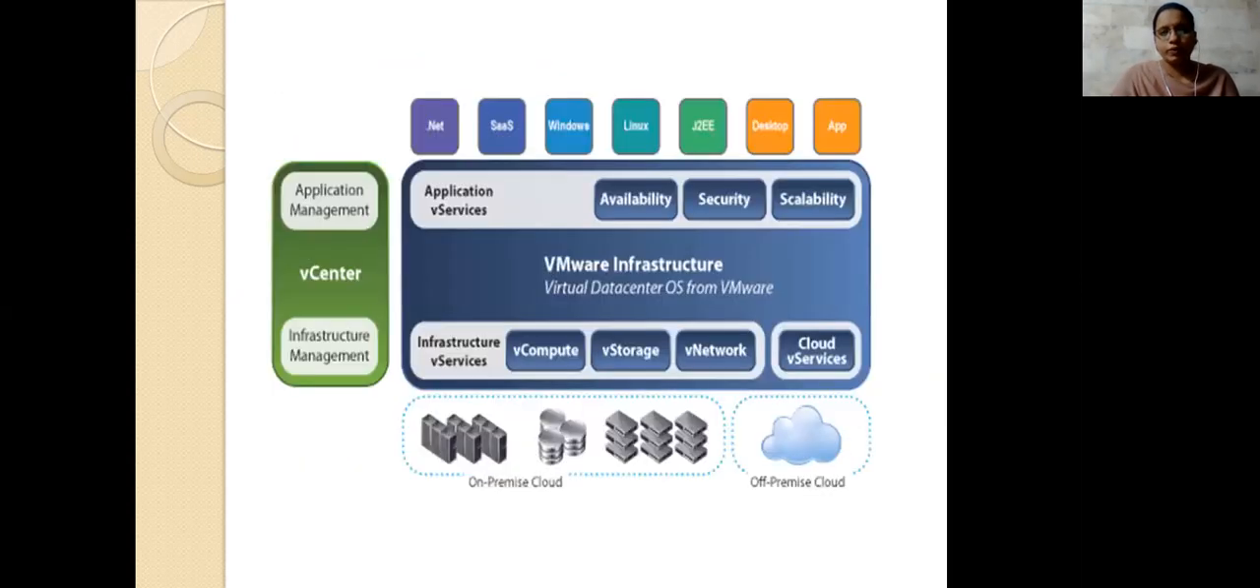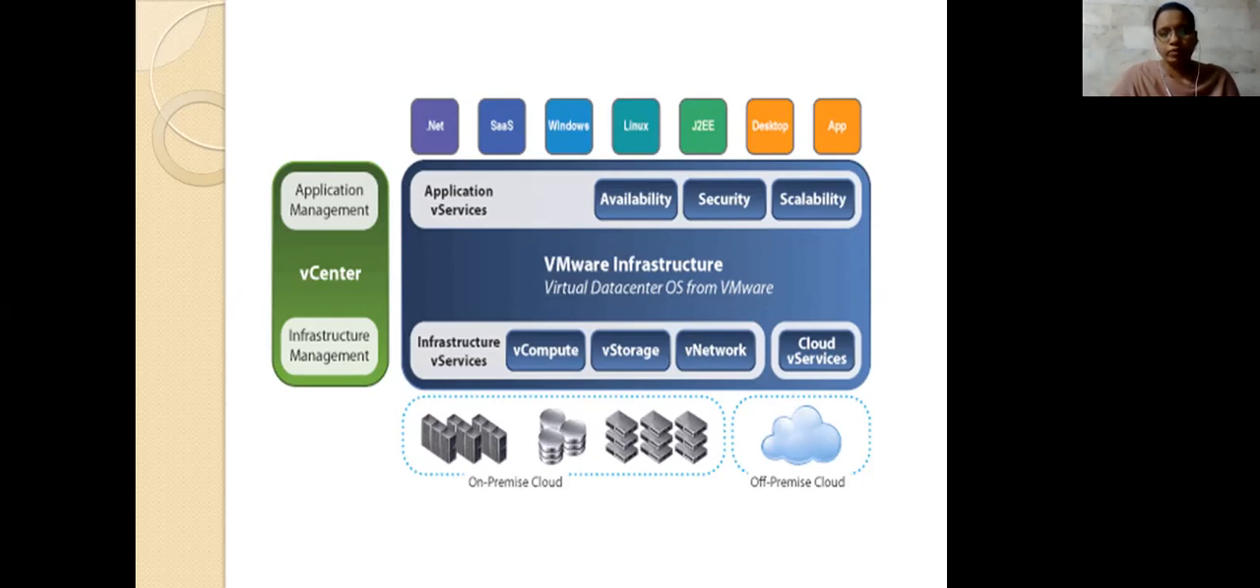How are we going to provide these things? I'm taking the example of the VMware infrastructure. Here we have different types of representations. I'm providing virtualization in computing, in storage, and in network, and then cloud services also. Then in application oriented, the services we provide are availability, security, and scalability, which are also included in this VMware.